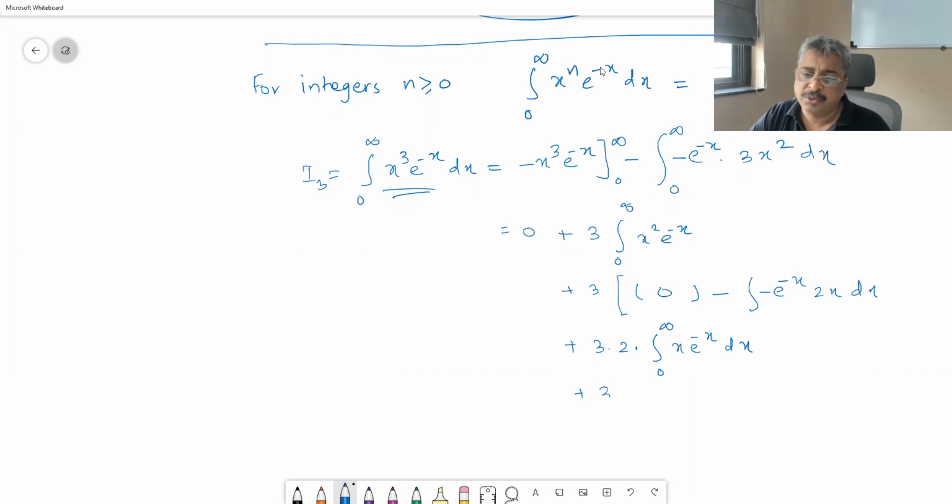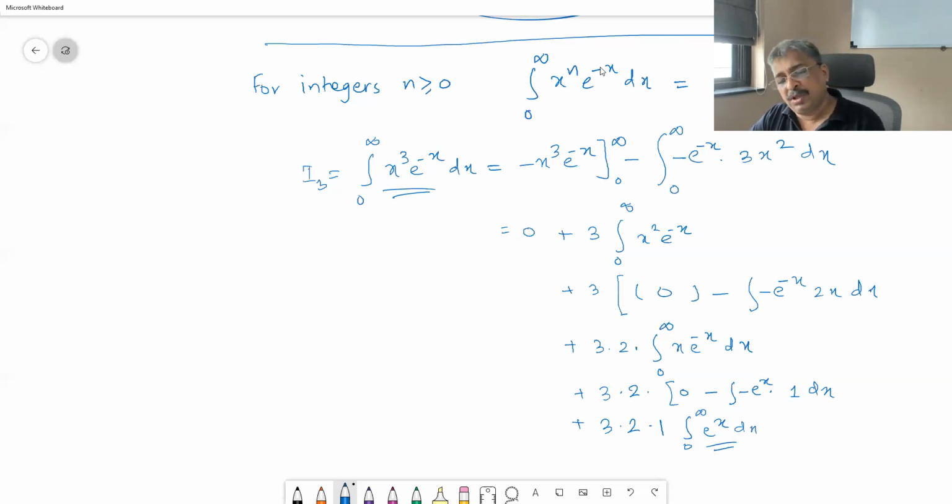This is 3 into 2 into integration by parts. So the first term is 0 minus integral of u into derivative of v, which is 1 dx, which is equal to 3 into 2 into 1 integral of e^(-x) from 0 to infinity dx, and the integral of e^(-x) is minus e^(-x), to be evaluated from infinity to 0.